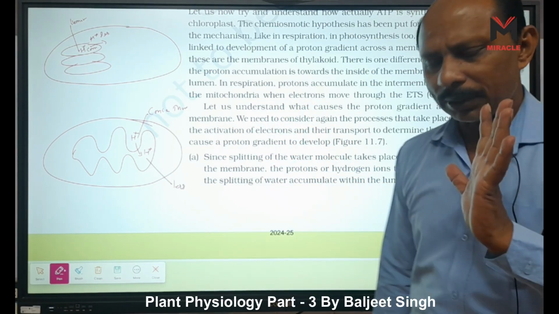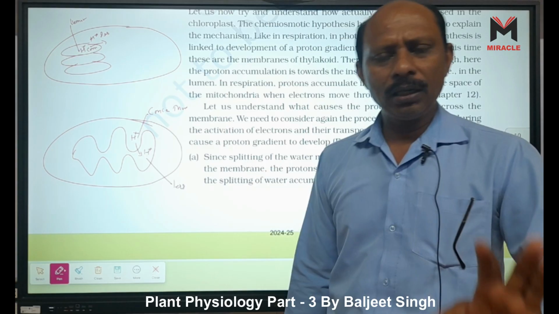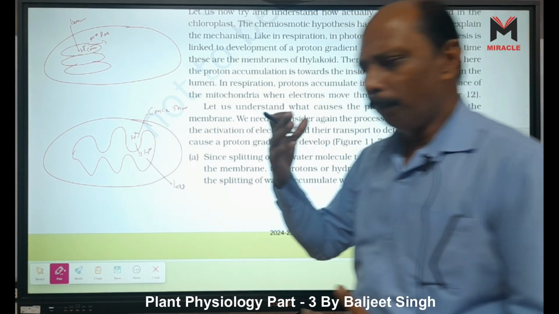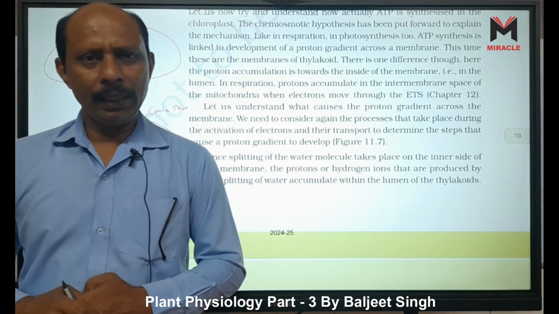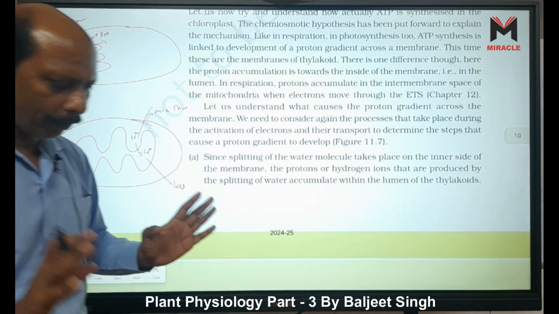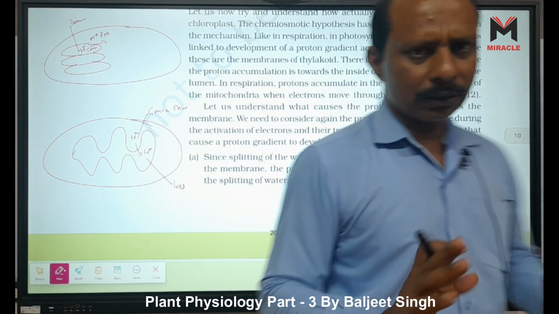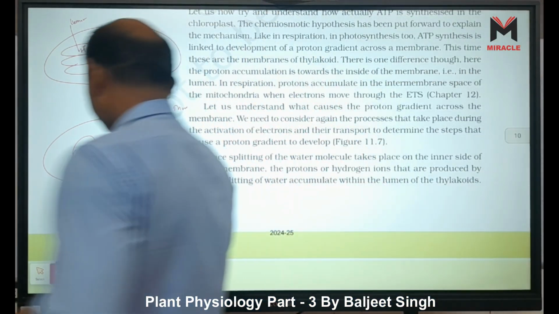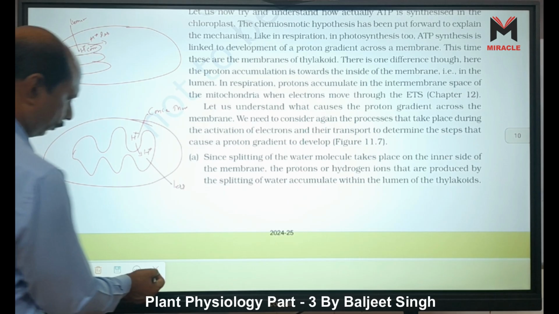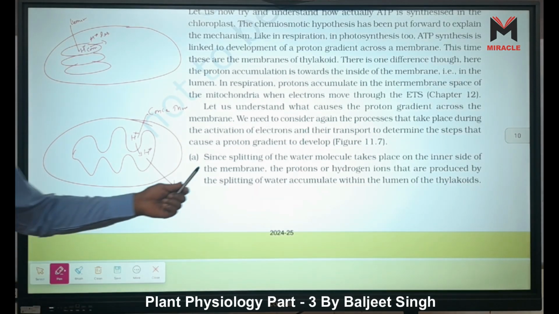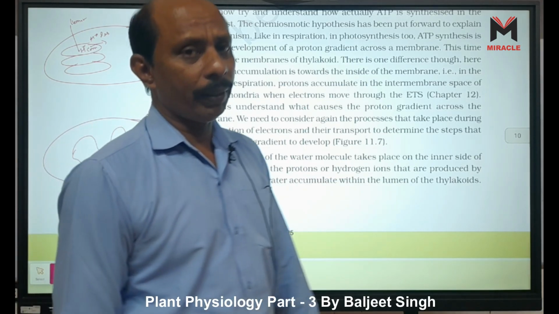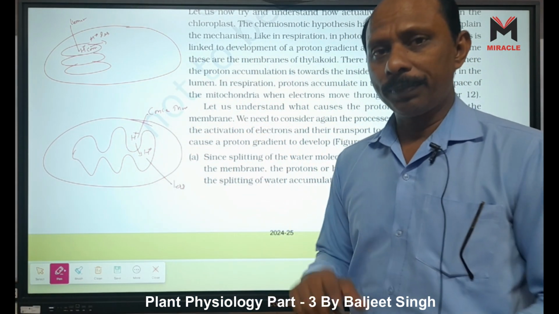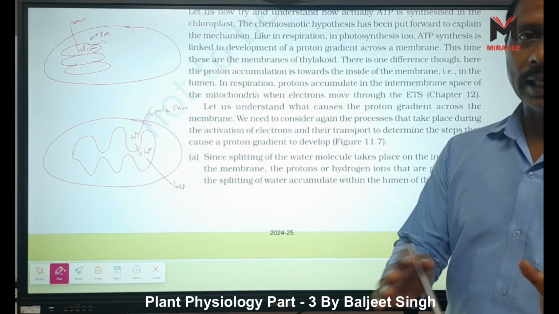Look here, three steps are there. When we see these three steps, we can understand how so many hydrogen ions accumulate inside the lumen. First, what happens in hydrolysis? Since splitting of the water molecule takes place on the inner side of the membrane, that means the lumen, water splitting occurs inside the lumen.